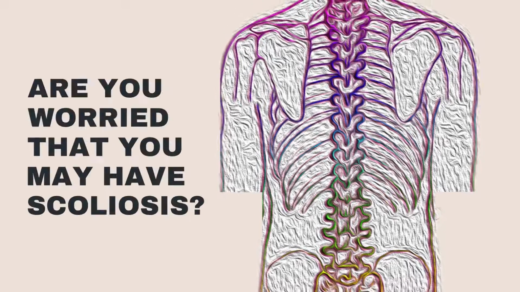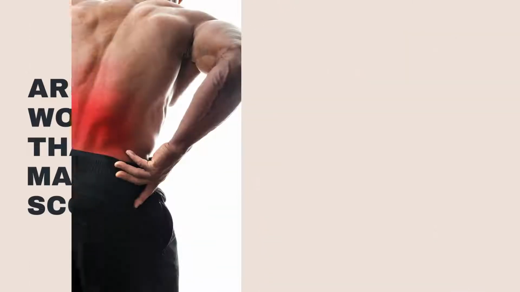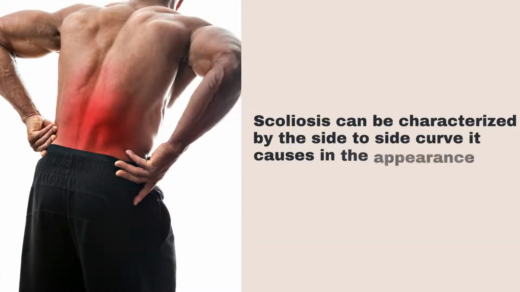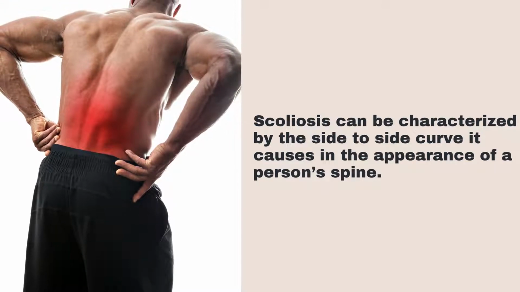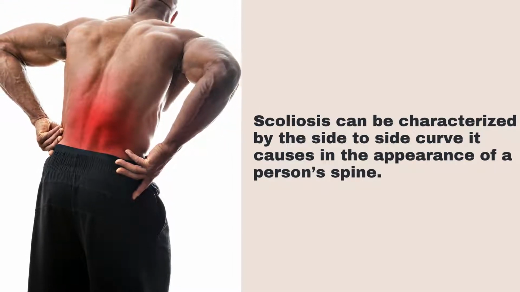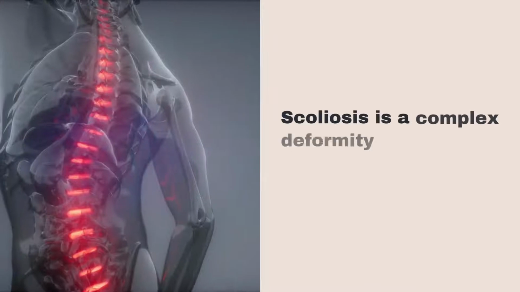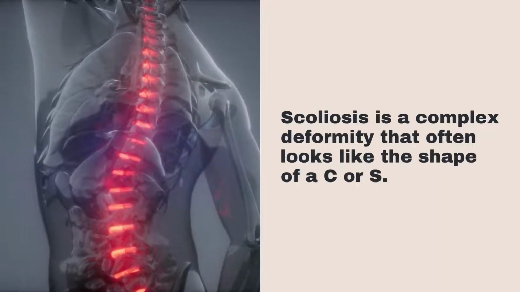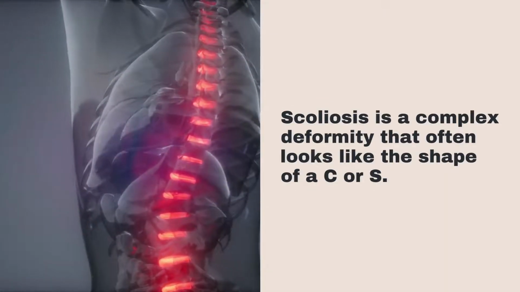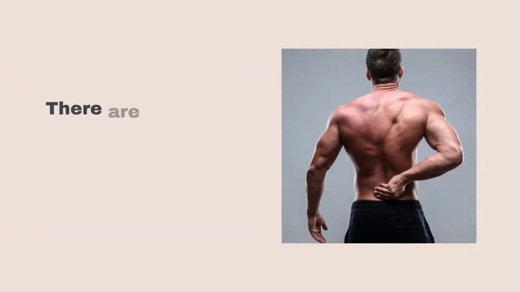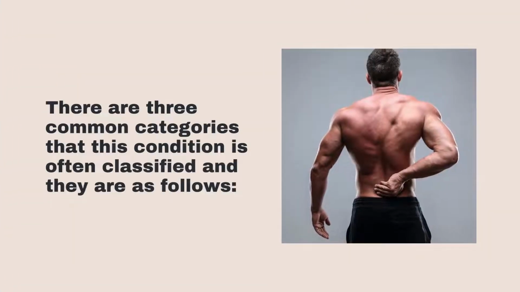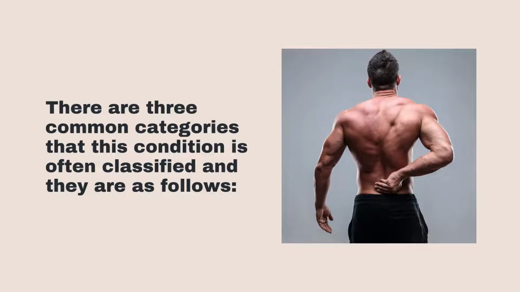Are you worried that you may have scoliosis? Scoliosis can be characterized by the side-to-side curve it causes in the appearance of a person's spine. Scoliosis is a complex deformity that often looks like the shape of a C or S. There are three common categories that this condition is often classified, and they are as follows.